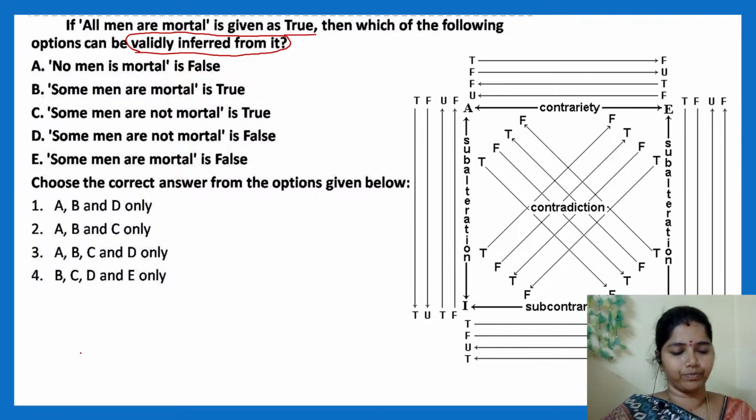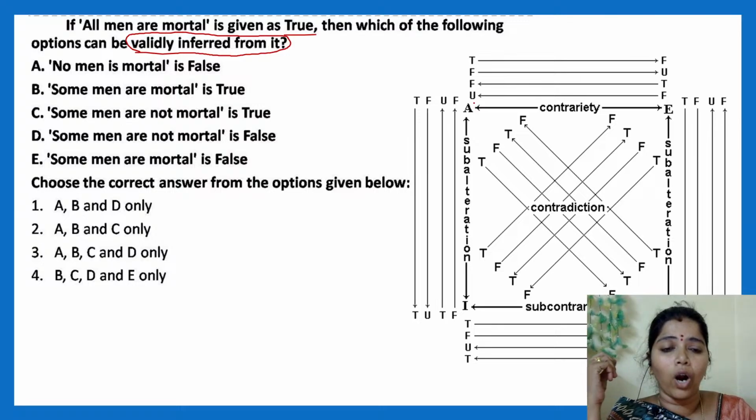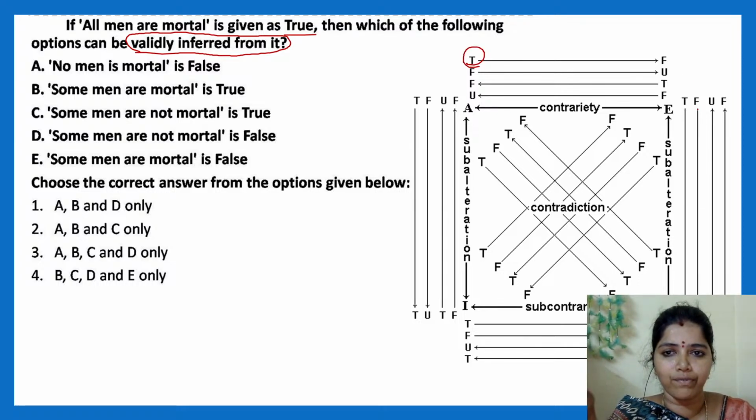Very good. Shall we check? All men are mortal is said to be true. So I'm taking this as the true statement, and I have to infer which of the following statements can be validly inferred from it. No man is mortal is false. Yes, that can be inferred, so A will come. Some men are mortal is true. If all men are mortal is true, I can say some men are mortal is true. So B will come.